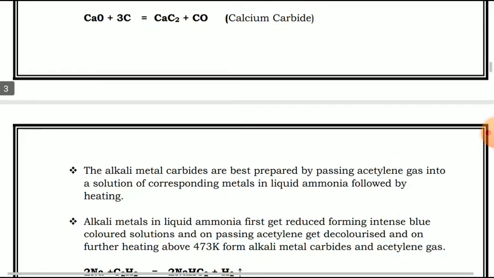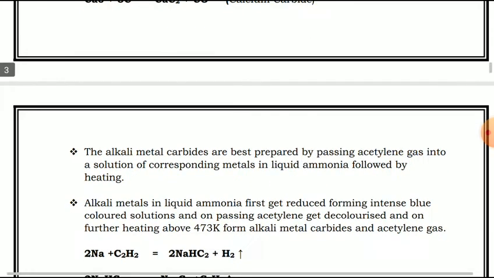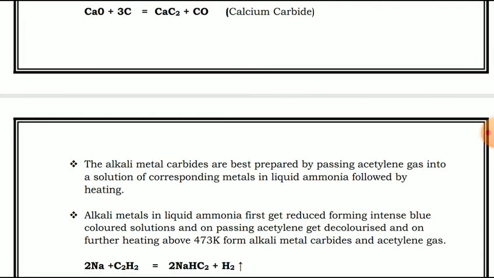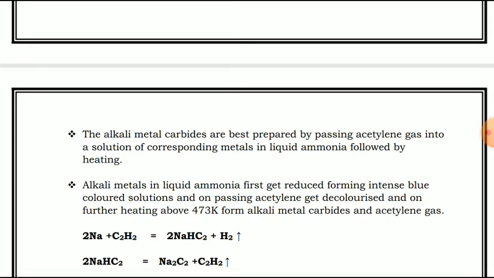Alkali metals in liquid ammonia first get reduced, forming an intense blue colored solution, and on passing acetylene it gets decolorized, and on further heating above 473 Kelvin it forms alkali metal carbides and acetylene gas. See, two molecules of sodium react with acetylene, right? It will form NaHC2, sodium hydrogen carbide, plus H2 gas. That NaHC2 gives sodium carbide, liberating acetylene gas.